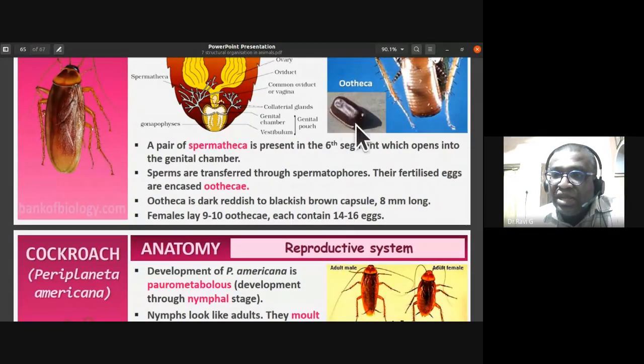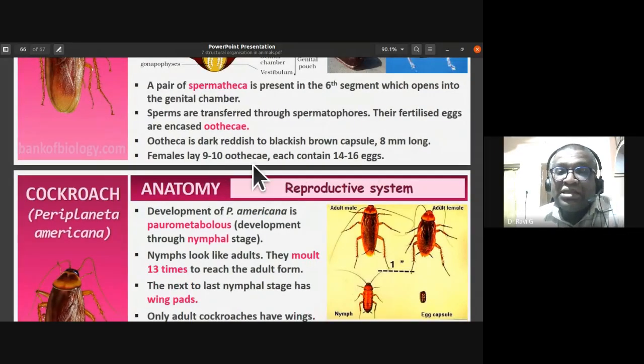So these are the oothecae. The fertilized eggs are encased in oothecae. An ootheca is a dark reddish to blackish brown capsule. You might have noticed this cockroach egg. It is 8 millimeters long.